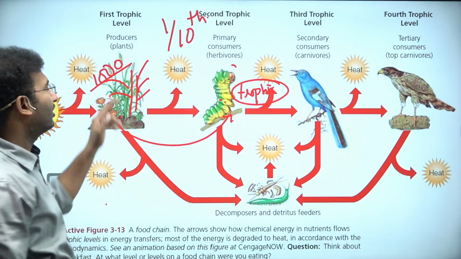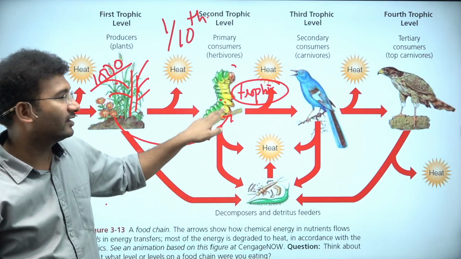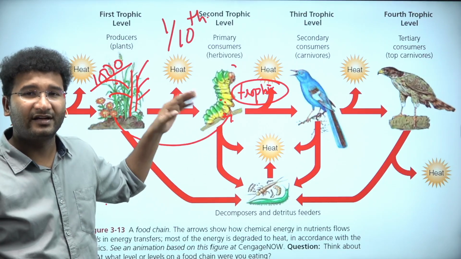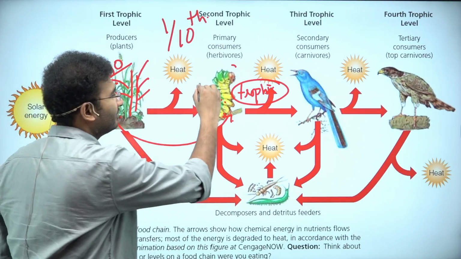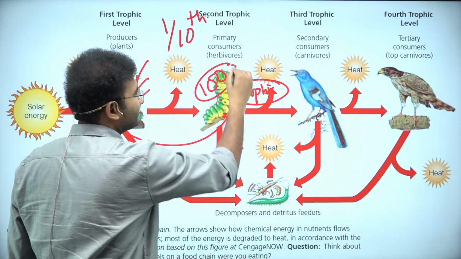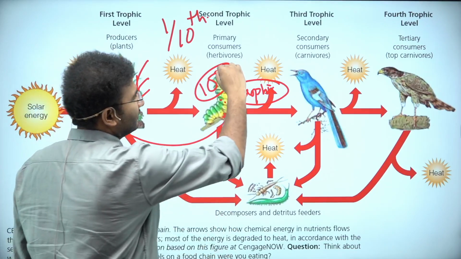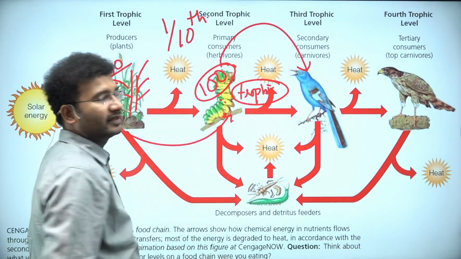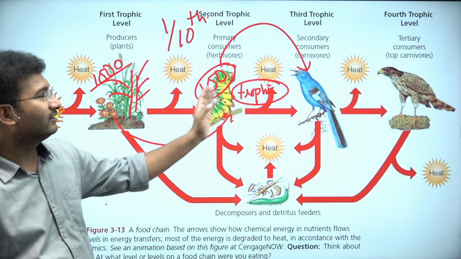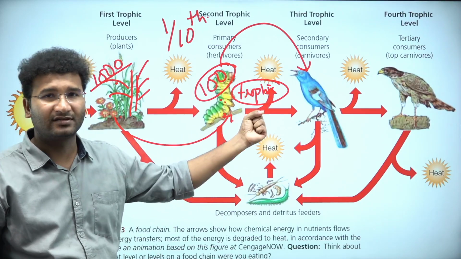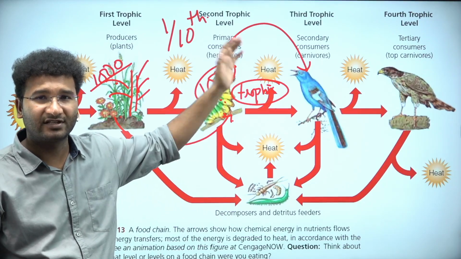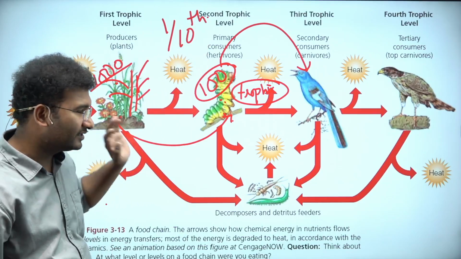Okay? That means out of 100, what is the energy that will be received by this caterpillar? It is only 1/10 of it, that is your 100, right? This is the energy. Now from here, if this is taken by the next trophic level, in between there is some amount of energy that is lost in the form of heat. Always the energy is lost in the form of heat. You can ask me, sir, what is this energy?